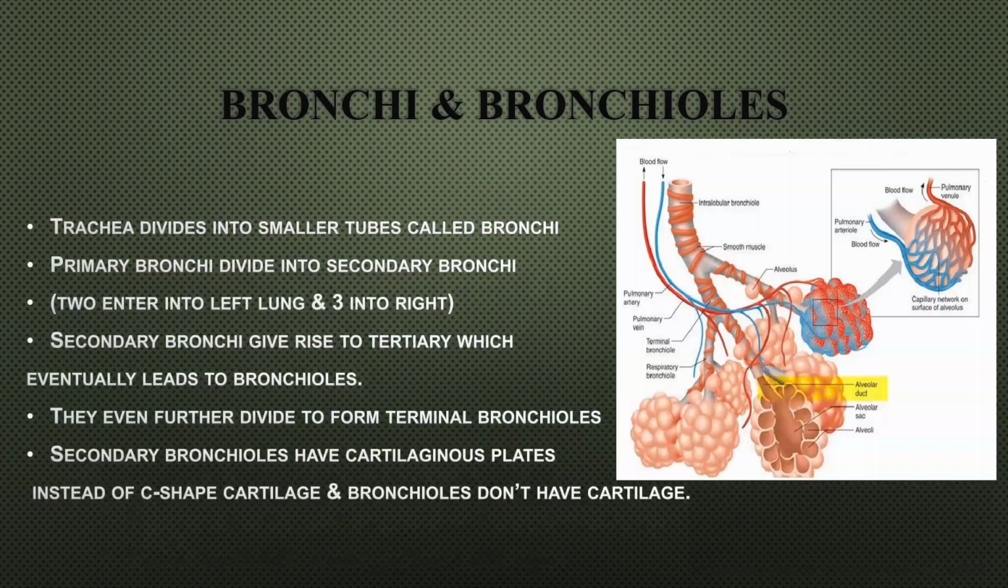Now the bronchi and bronchioles. Trachea divides into smaller tubes called bronchi. The primary bronchi divide into secondary bronchi. 2 secondary bronchi enter into the left lung and 3 into the right lung. The secondary bronchi give rise to the tertiary bronchi, and these bronchi continue to branch finer and even finer to form bronchioles, which are even less than 1 millimeter in diameter. They also give rise to the terminal bronchioles, which end at the alveoli.